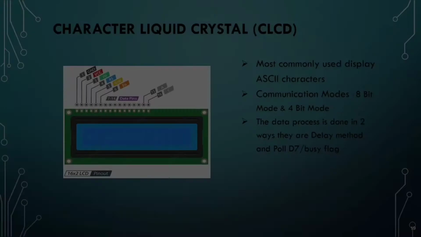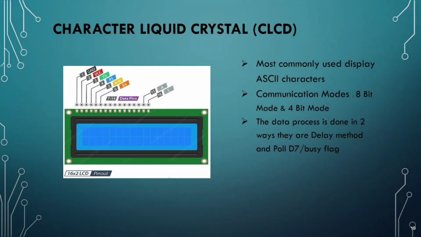Okay, now let us move forward and understand what is CLCD. Now let us see the most important component of our project, which is nothing but the LCD, liquid crystal display. In our microcontroller PIC16F877A, we are using a CLCD, which is nothing but character liquid crystal display. This CLCD in PIC16F877A can be used to display all the ASCII characters and also many special characters.